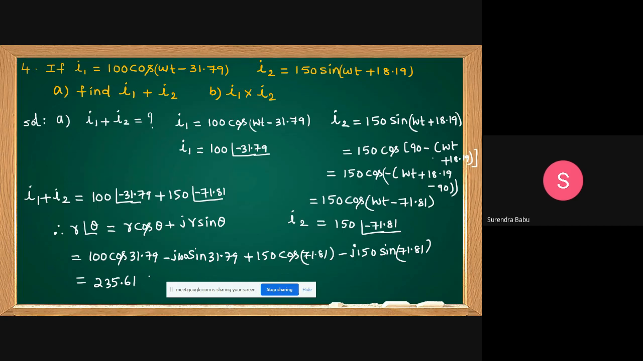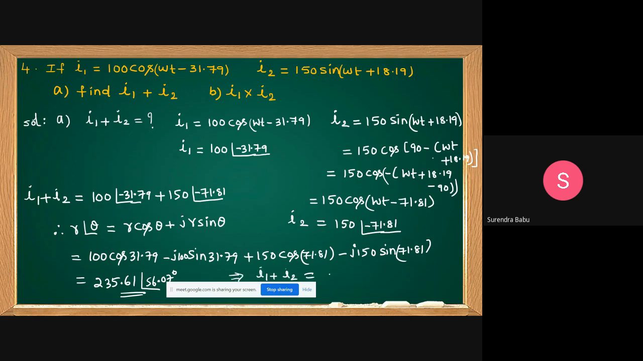235.61 at angle of 56.07 degrees we can get by simplifying this. But once again I want to convert into function. Then what is I1 plus I2? From this one, what is I1 plus I2, students?